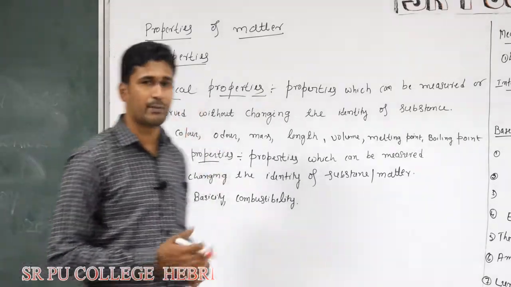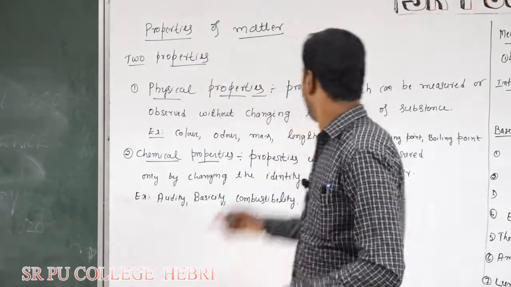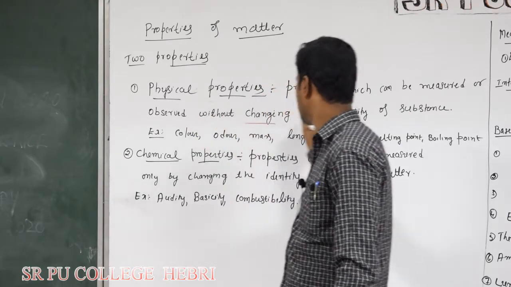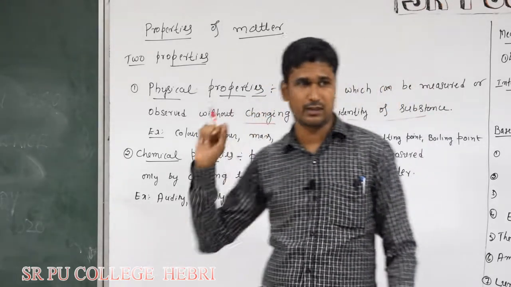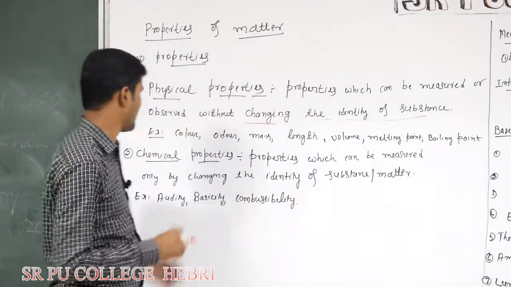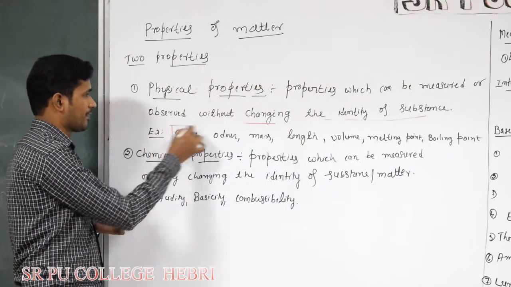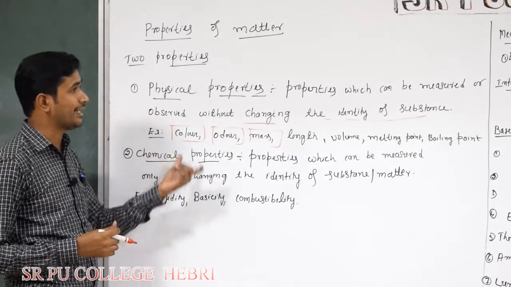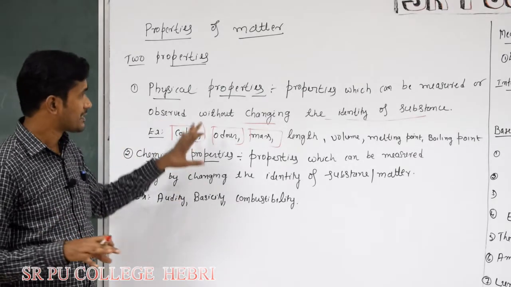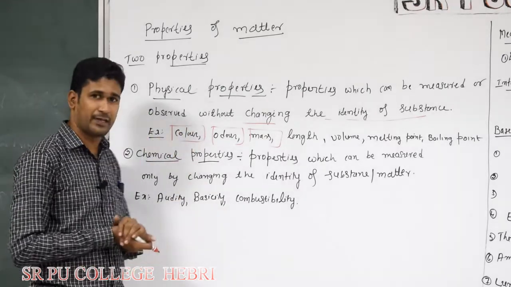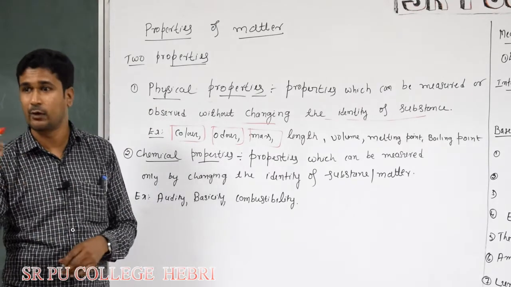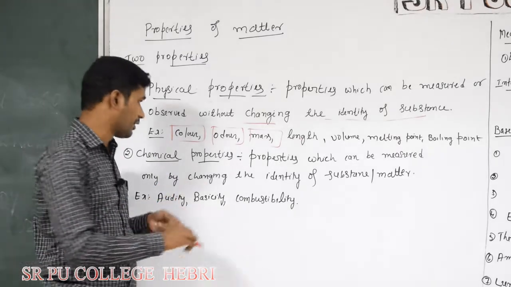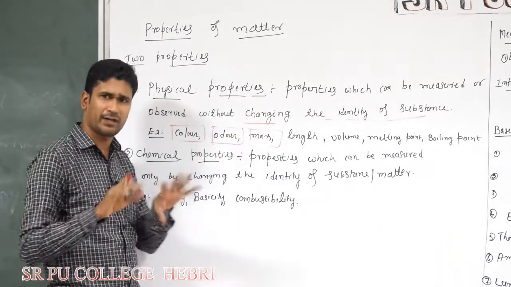So what are physical properties? The properties which can be measured or observed directly without changing the identity of the substance. I have given some examples. Color, odor, mass are properties which can be directly measured or observed. Color is a physical property that can be observed just by looking at the substance. Odor is also a physical property of matter.